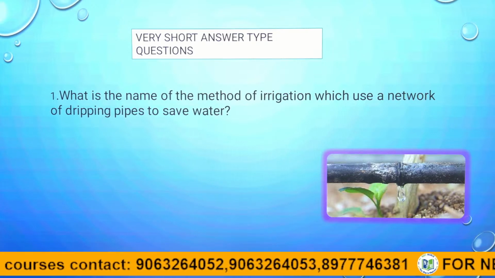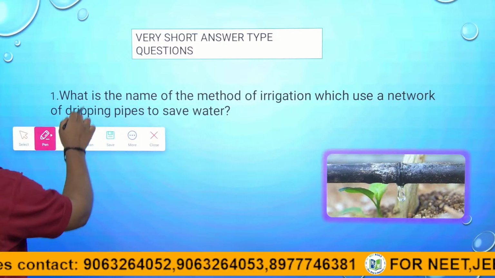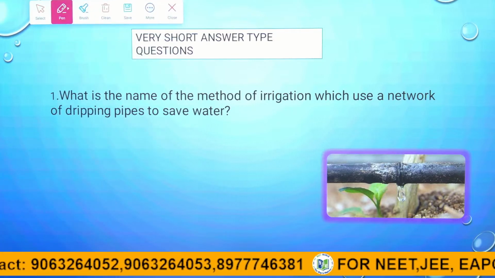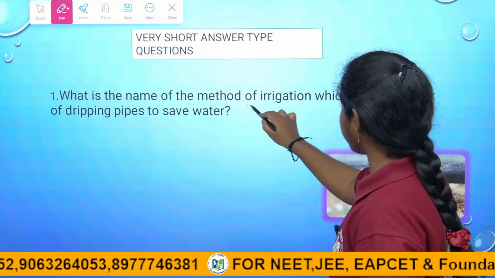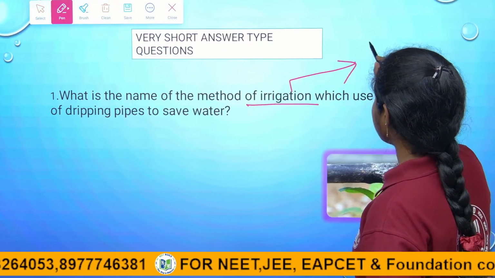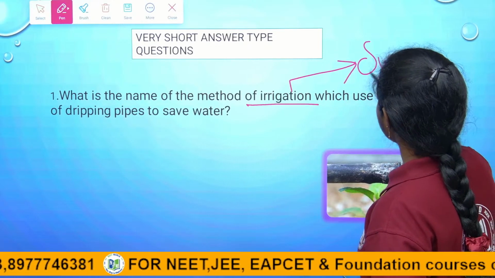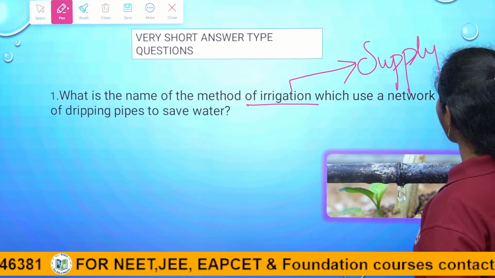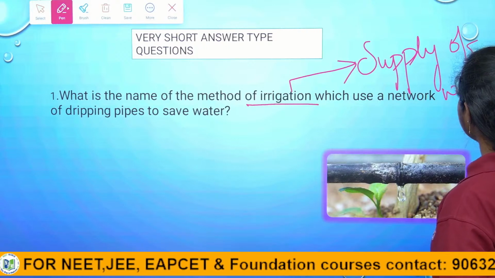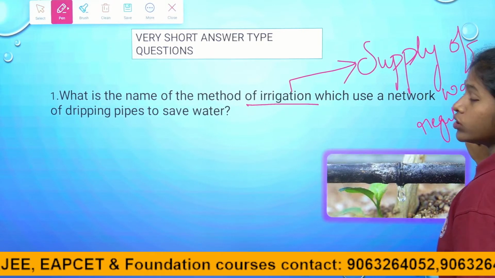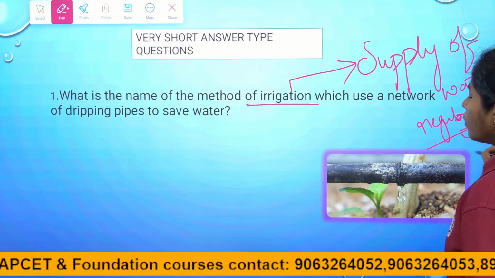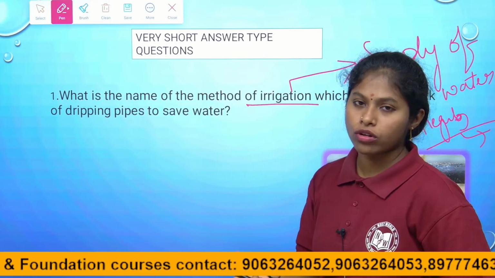So see here, looking at this question, what is the question given here? What is the name of the method of irrigation? What is meant by irrigation? Irrigation is a method of supplying water at regular intervals of time to the crops, because crops need a significant amount of water, right, children?